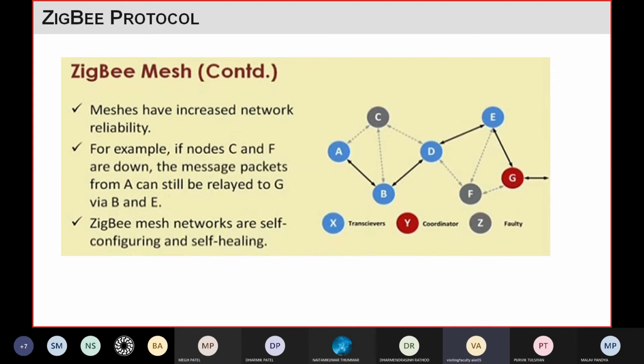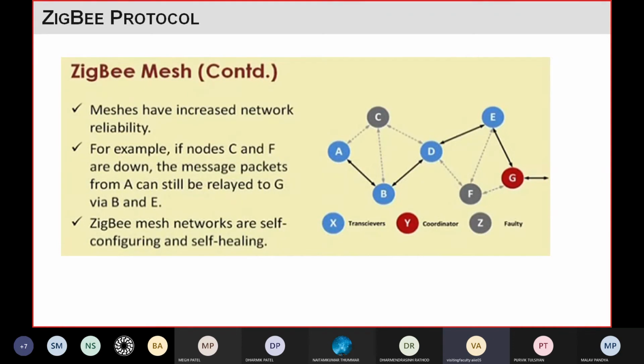So because of that we can say it provides higher reliability. That's why in Zigbee we are using this mesh topology widely. And this ability, we can say these mesh networks are self configurable and self healing. Self healing means if some problem occurs, they will find an alternative path or route by themselves.